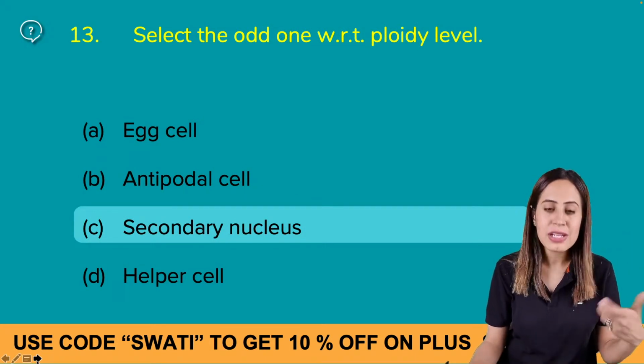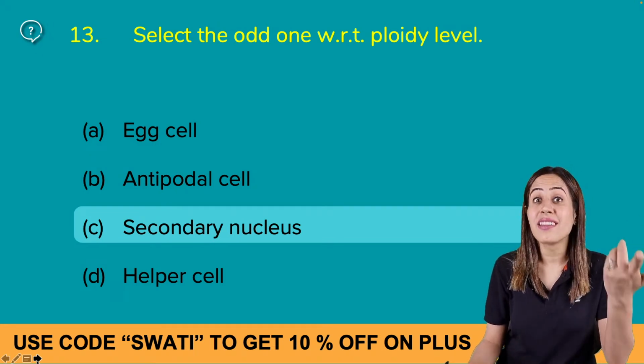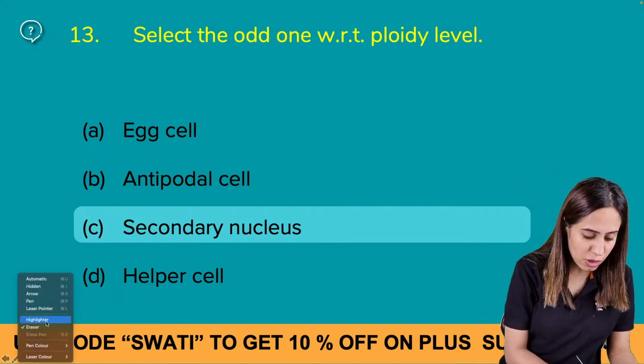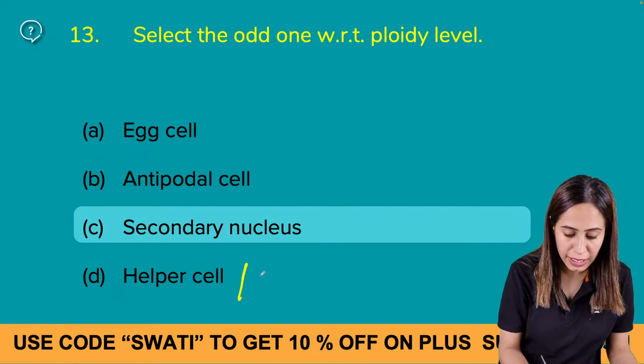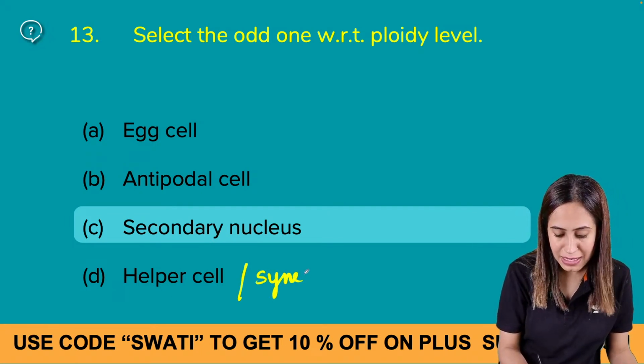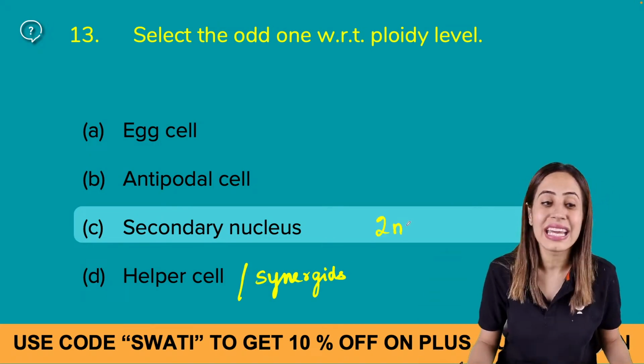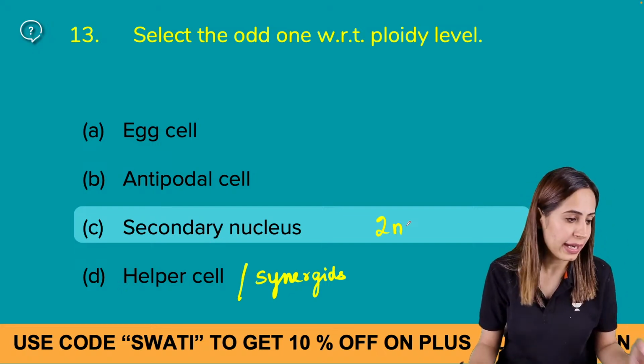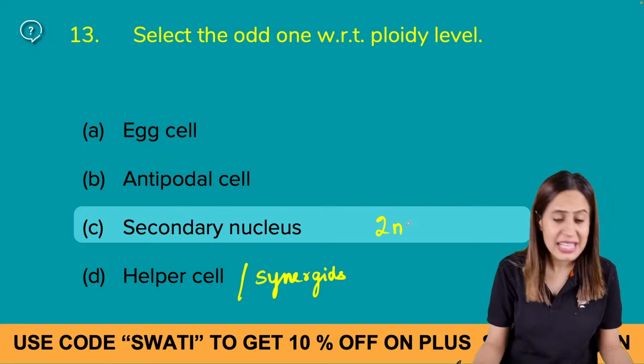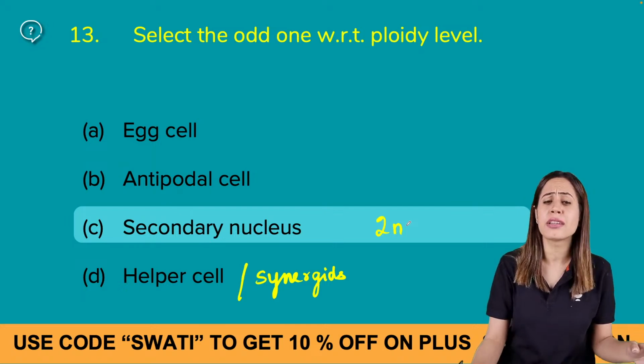Egg, antipodal, helper cells. What are helper cells? Synergids. So they are all haploid, right? But the secondary nucleus, the two polar nuclei, they fuse to form the secondary nucleus. It is diploid, right?